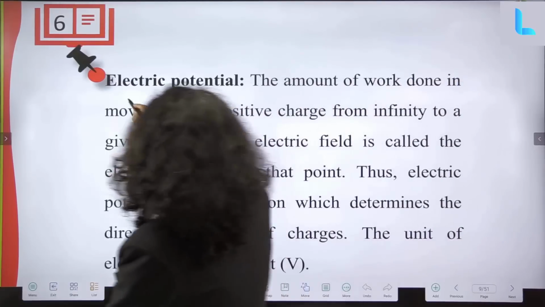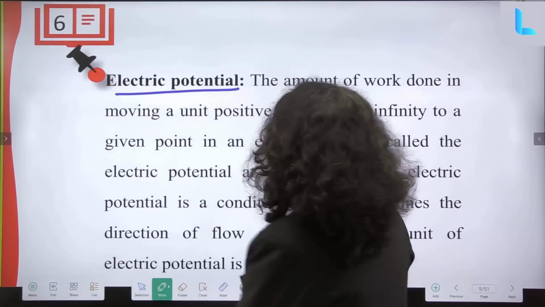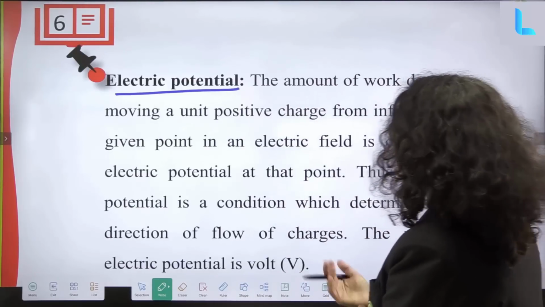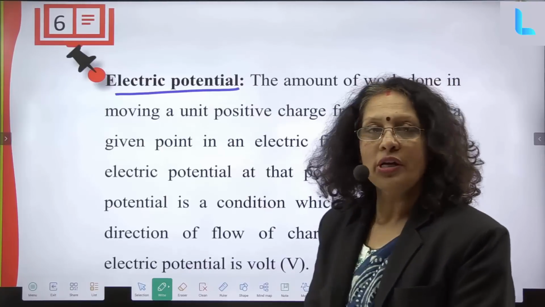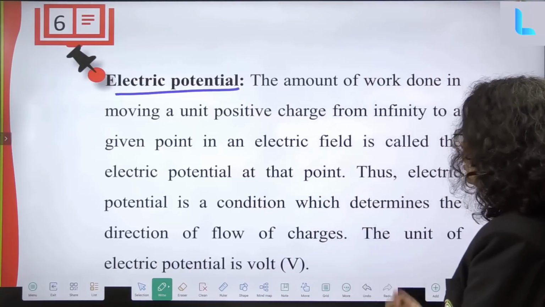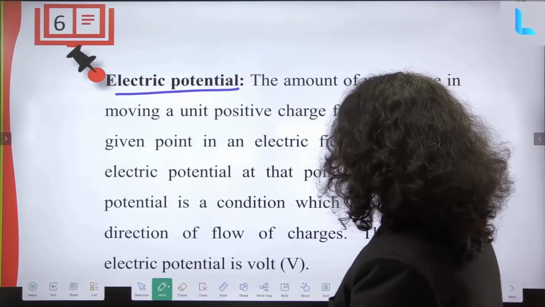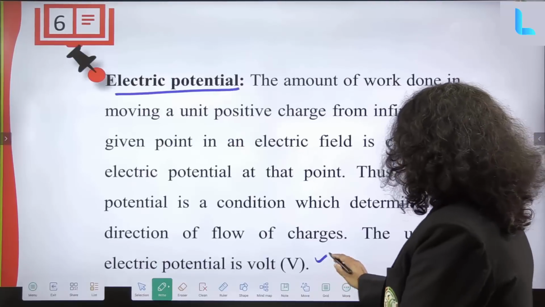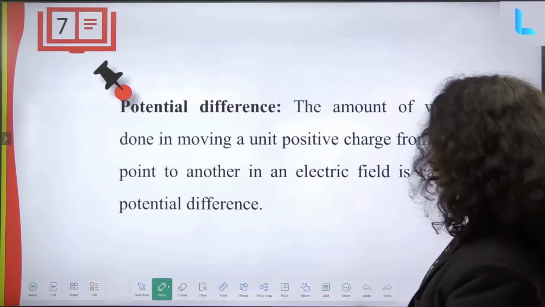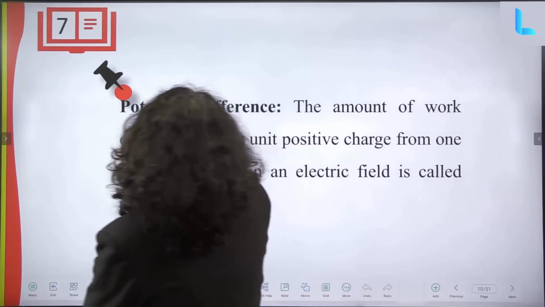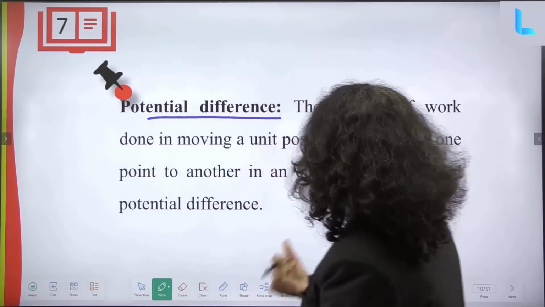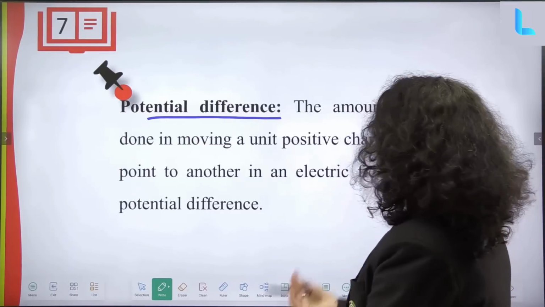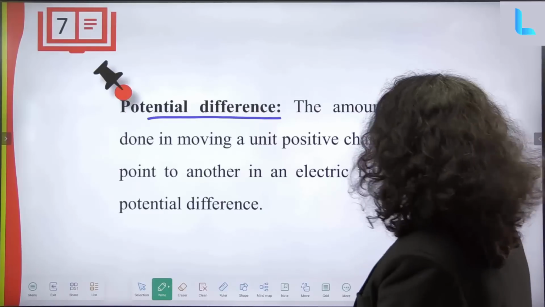Electric potential: the amount of work done in moving a unit positive charge from infinity to a given point in an electric field is called electric potential. Electric potential is a condition which determines the direction of flow of charge. The unit of electric potential is volts. Now, what is potential difference? Potential difference is the amount of work done in moving a unit positive charge from one point to another in an electric field.